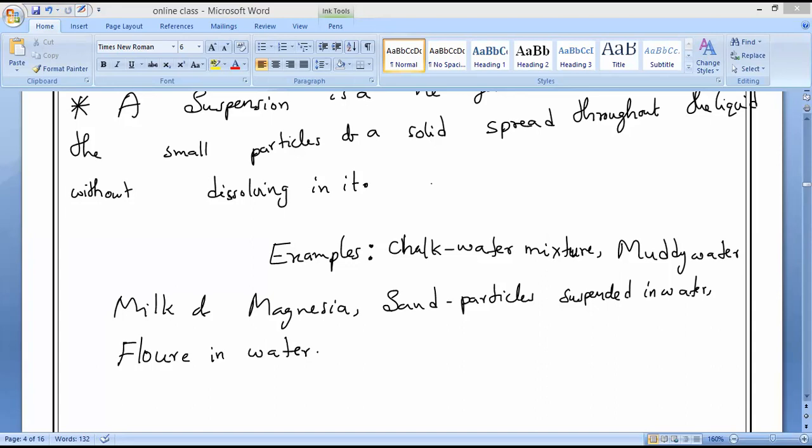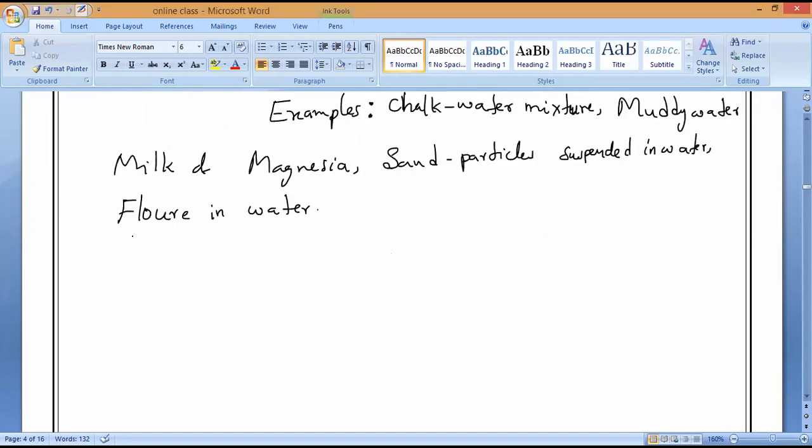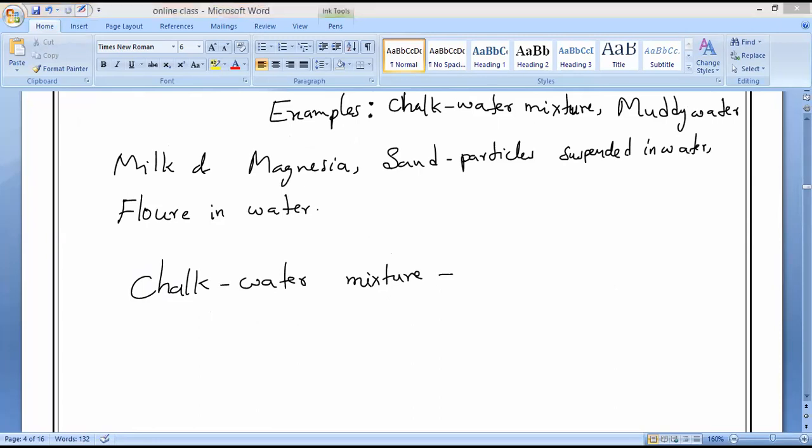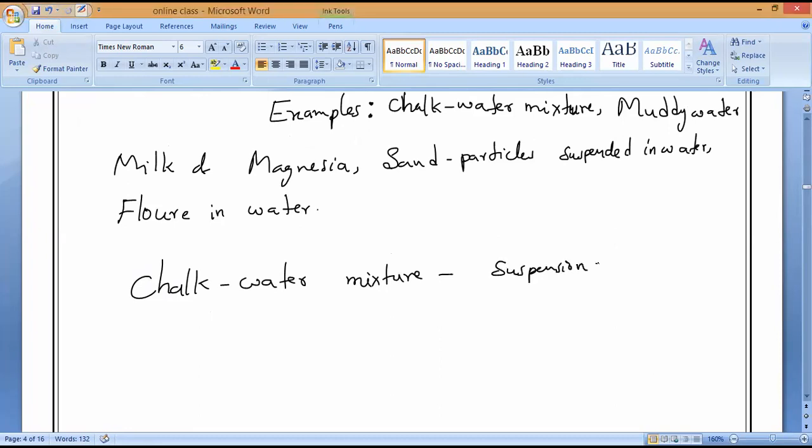Is it okay, everyone? Yes, please. Now, tell me, chalk water mixture. Who is the suspension? Chalk water. Who is the suspension particles? Suspension of fine particles in water. Okay. So suspension of fine chalk particles in water.